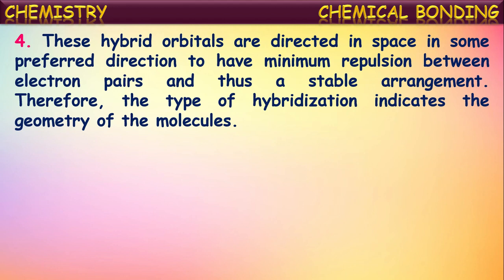Based upon this repulsion concept, which we studied earlier in the VSEPR theory, these hybrid orbitals are also directed in space around the central atom in the preferred direction, where they get minimum repulsion from the remaining electron pairs, and thus form a stable arrangement. From this concept, based upon the type of hybridization, we can predict the geometry of the molecules.